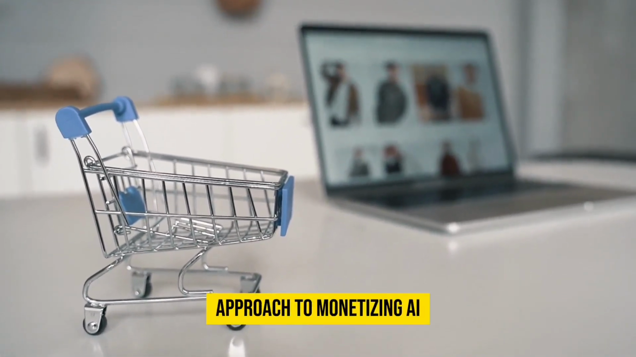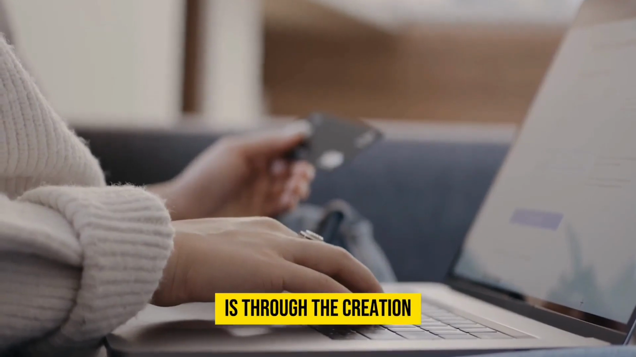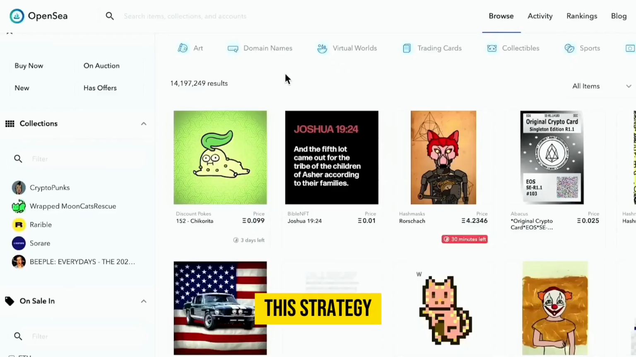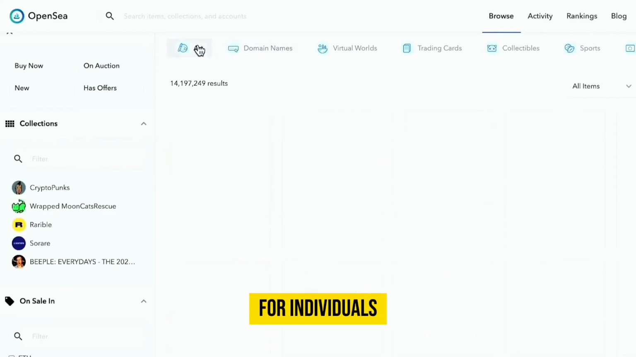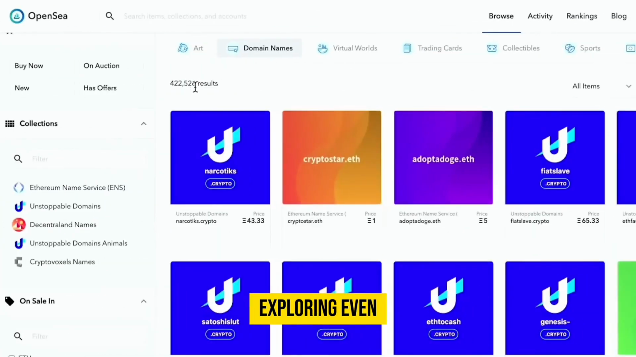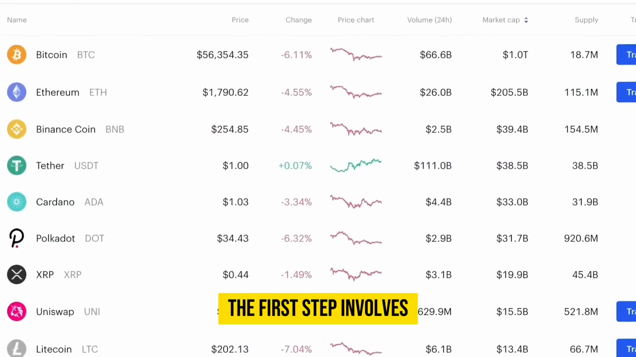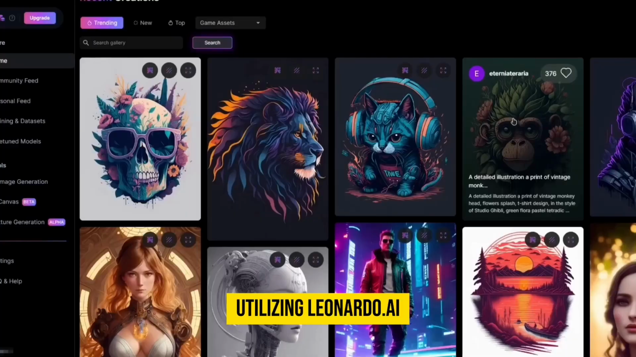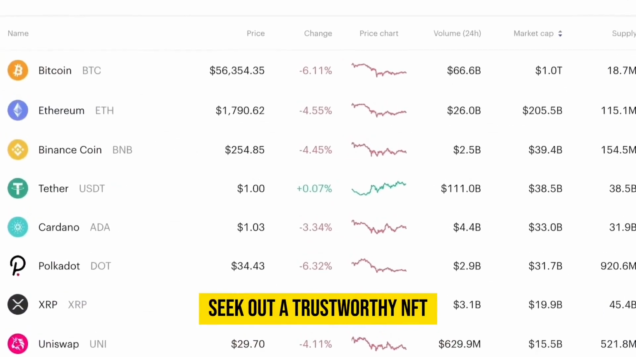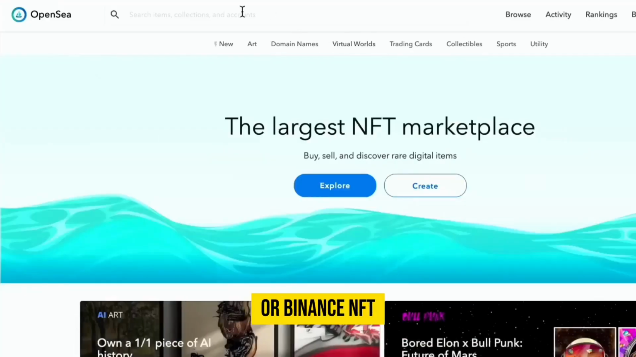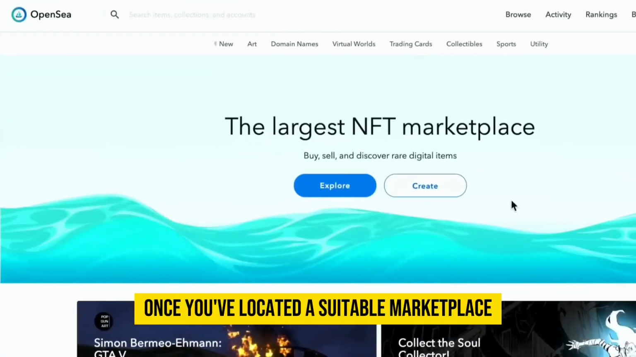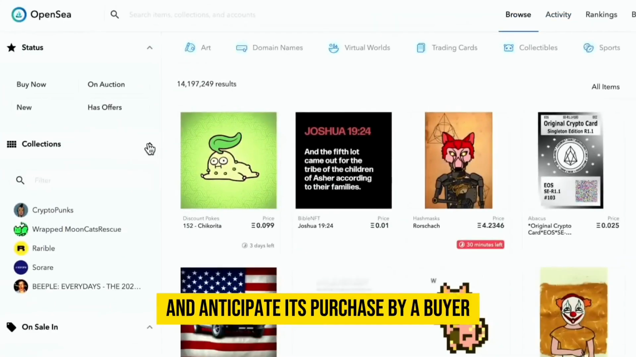An alternative approach to monetizing AI-generated art is through the creation and sale of your own non-fungible tokens, NFTs. This strategy is particularly suited for individuals with some degree of familiarity with cryptocurrencies, though it's also worth exploring even for those without such experience. The first step involves utilizing Leonardo.AI to produce your art image. Subsequently, seek out a trustworthy NFT marketplace such as OpenSea or Binance NFT to exhibit and sell your artwork. Once you've located a suitable marketplace, upload your artwork and anticipate its purchase by a buyer.